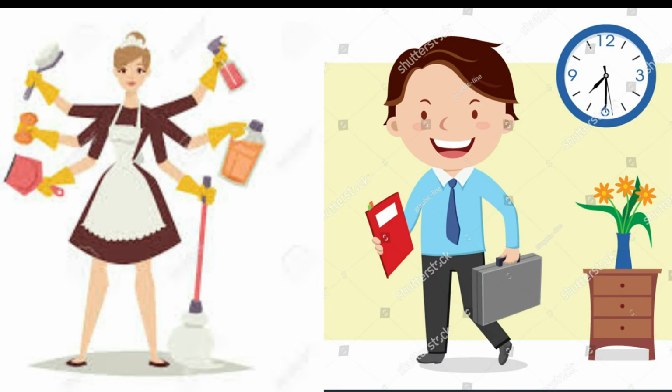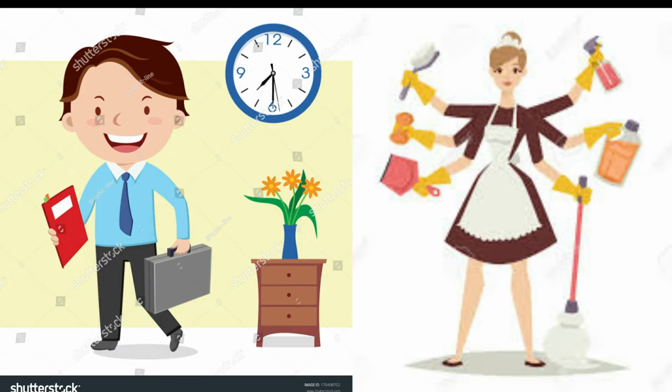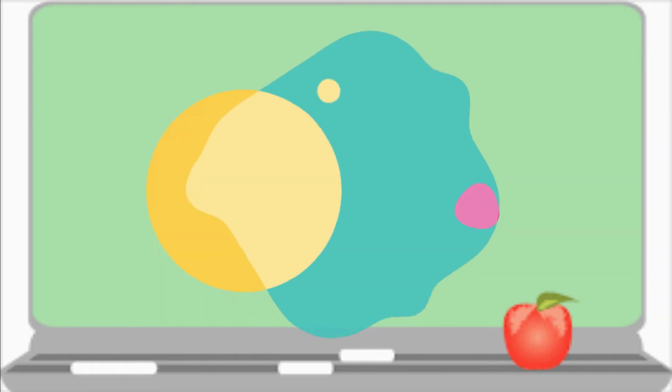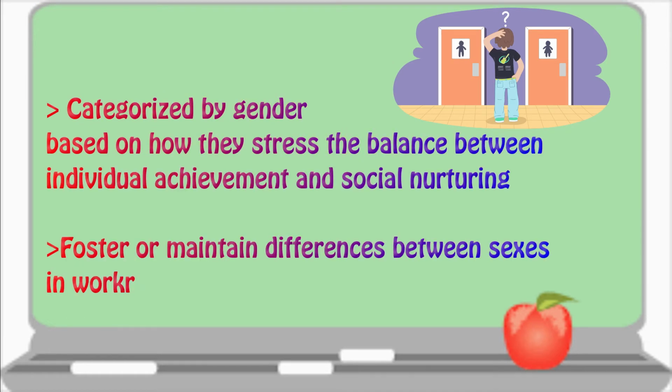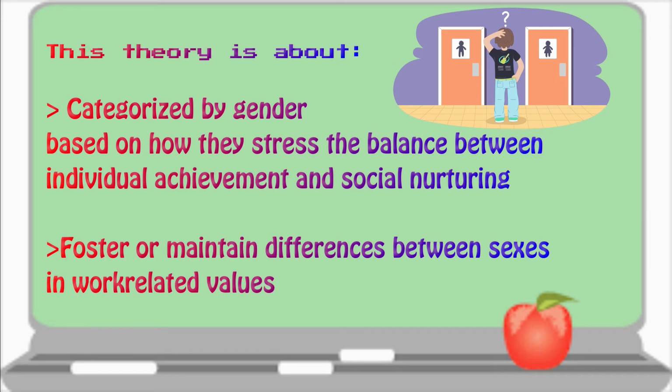Normally, the father works outside to earn money, whereas the mother is a housewife who takes care of all the family members, cooking and cleaning the house. But if today the roles of the father and mother are exchanged, what is your opinion? So, do you feel strange about this situation? And this cultural dimension is called masculinity and femininity. This theory categorizes by gender based on how they stress the balance between individual achievement and social nurturing. It also furthers or maintains differences between the sexes in work-related values.